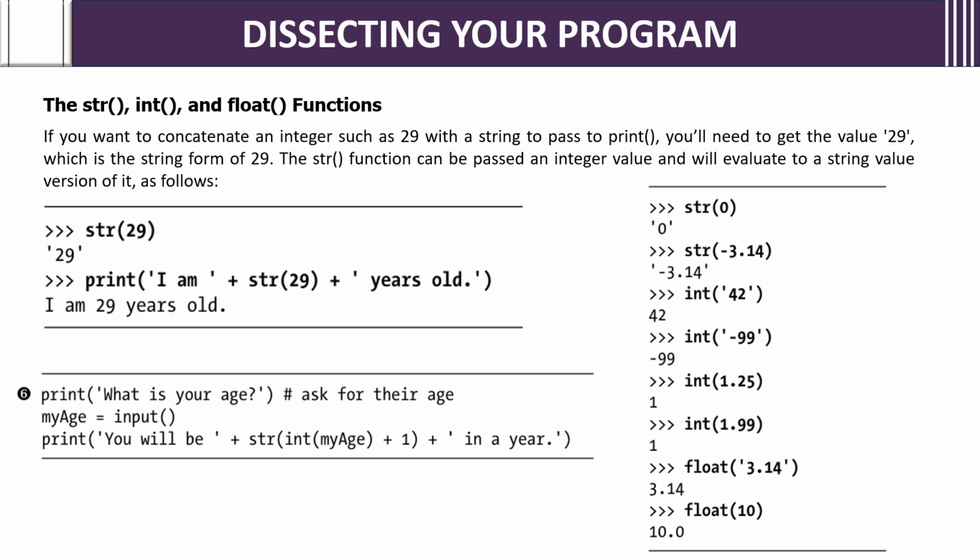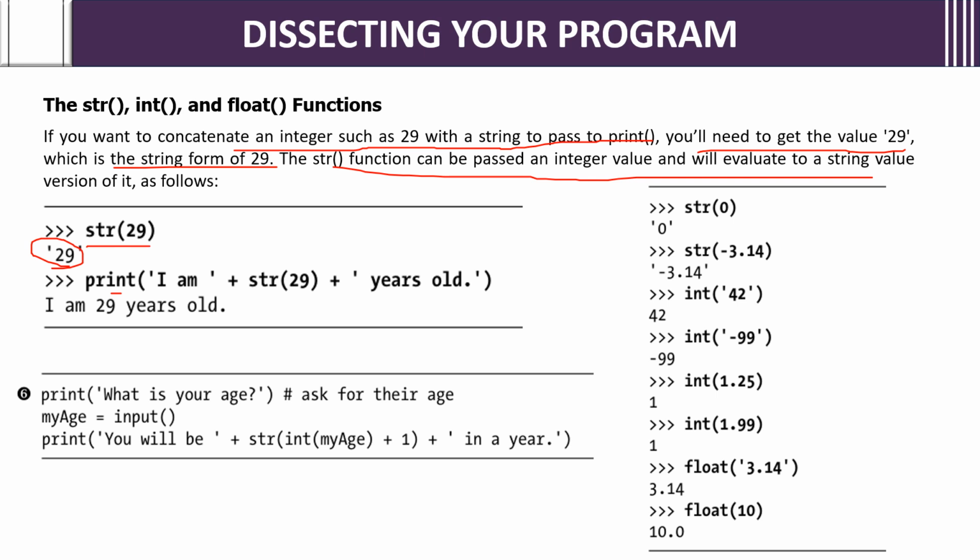String, int and float functions. What are those? If you want to concatenate an integer such as 29 with a string to pass to print, you will need to get the value 29 in string form. The string function can be passed an integer value and will evaluate to a string value. What they are saying is, if you want to pass that integer value 29 to print, but the print function will take only string values, what to do? First, you convert it with string of 29. If you give 29 to the string function, it will convert it into a string, shown with single quotes.